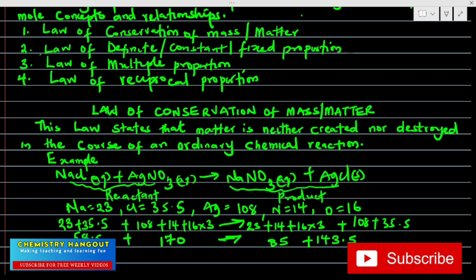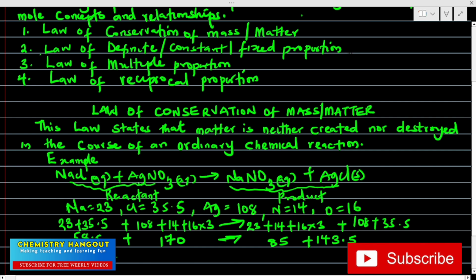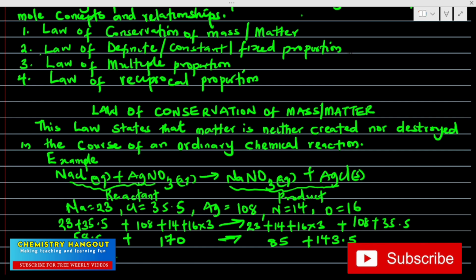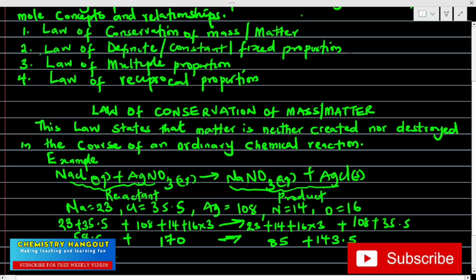So let's add all the masses on the reactant side together. That's the 58.5 plus the 170. On the calculator, 58.5 plus 170, we're going to have 228.5.